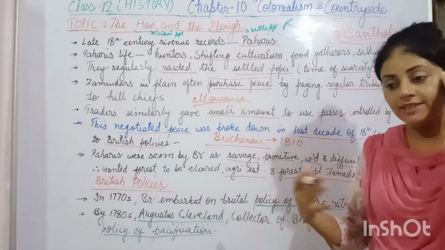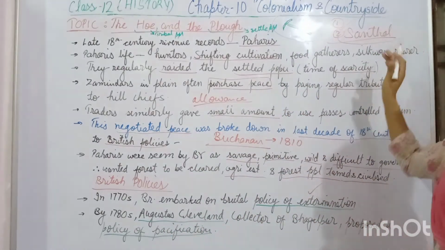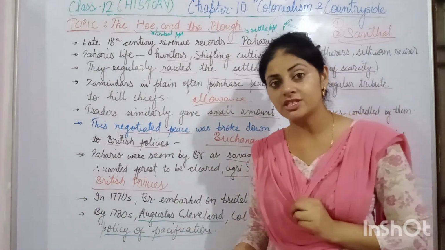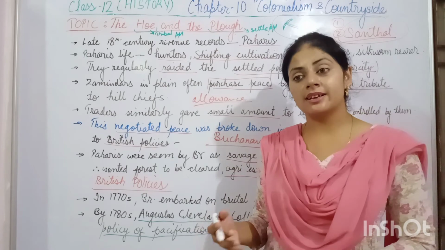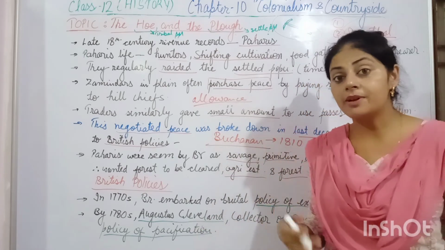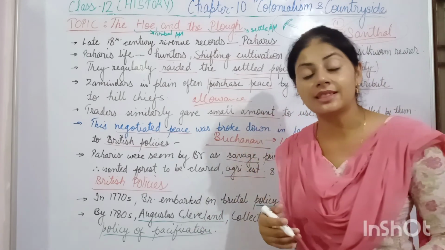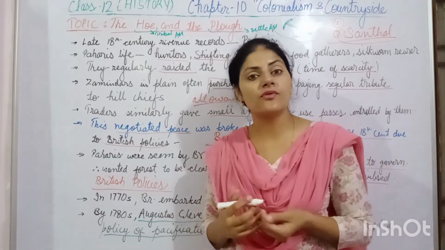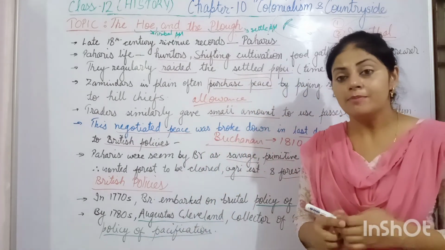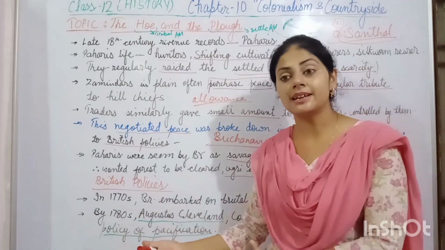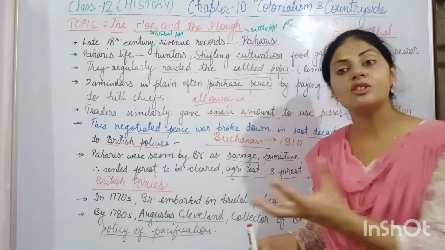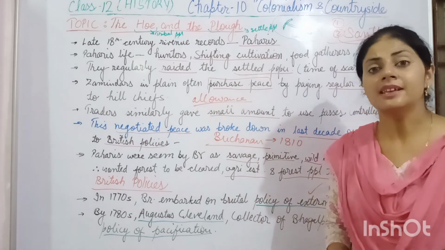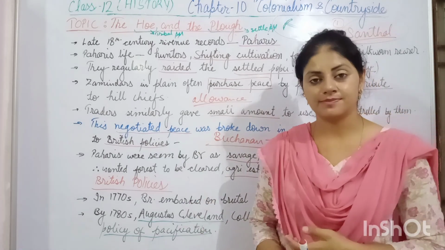But you saw in the next topic, we discuss the Santhals, how the life of the Santhals changed once they settled on the land. And you also studied how the British policies then affected the life of the Santhals. Initially, these Santhal groups thought that the Britishers were giving them land to settle and had good policies, but later, when high revenue demands were imposed, they also had to leave the land.